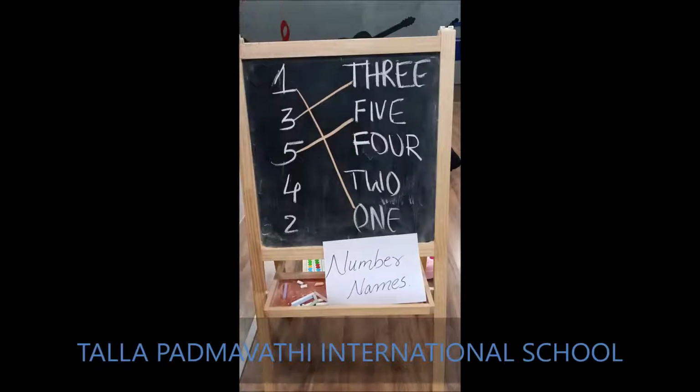Now children, where is 4? So this is 2, 4. The remaining is 4, 2.